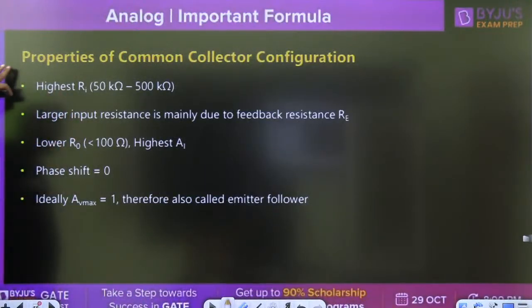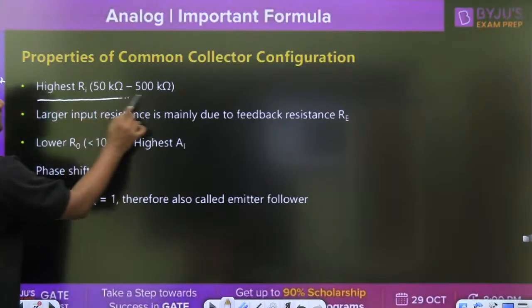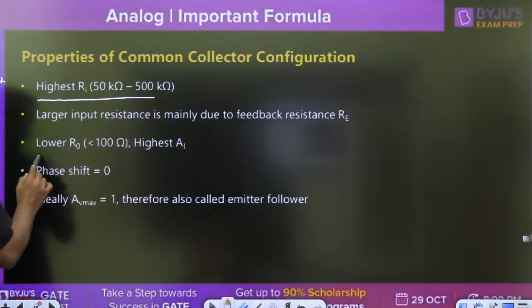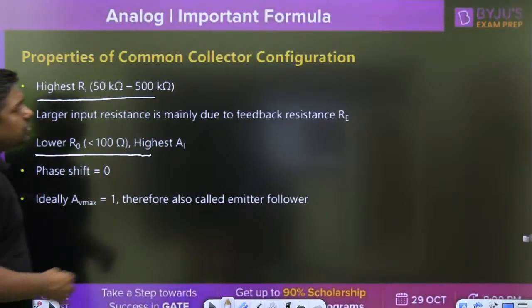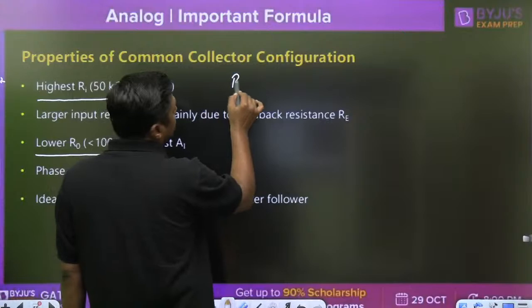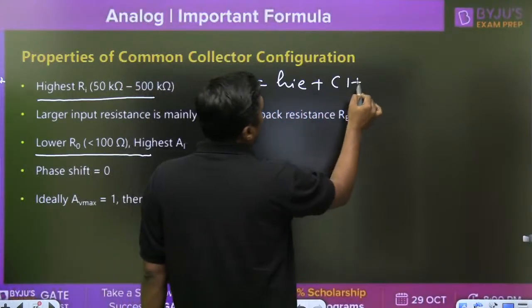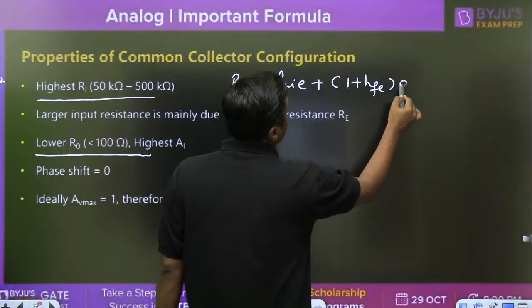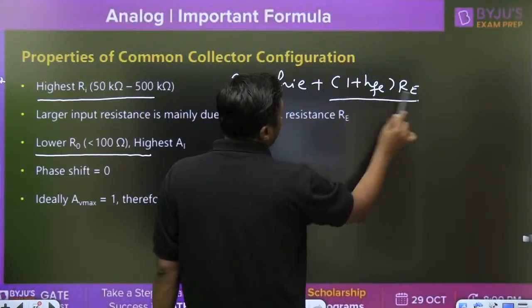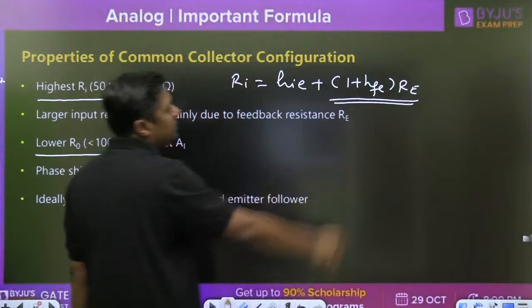Now, what are the properties of the common collector? Input resistance is highest among the three configurations. Second, lower Ro. The highest input resistance is given by Ri equal to, the general formula, Hie plus 1 plus HFE into Re. Mainly the input resistance is high because of this term, 1 plus HFE into Re.